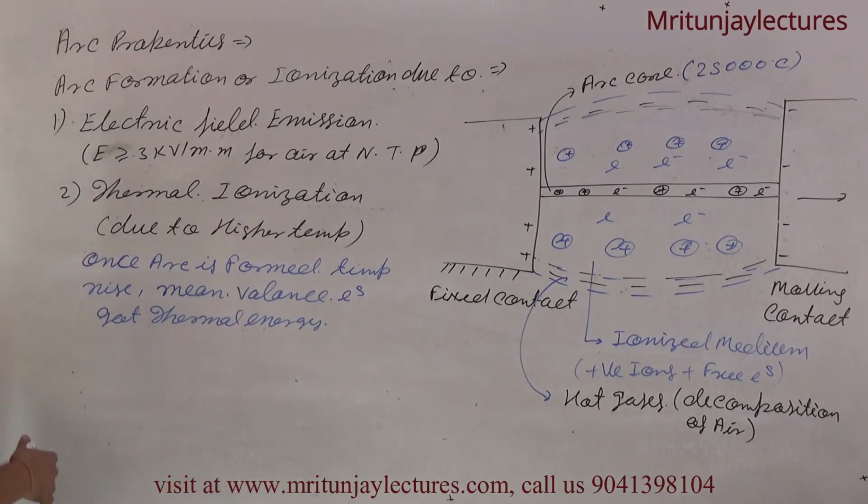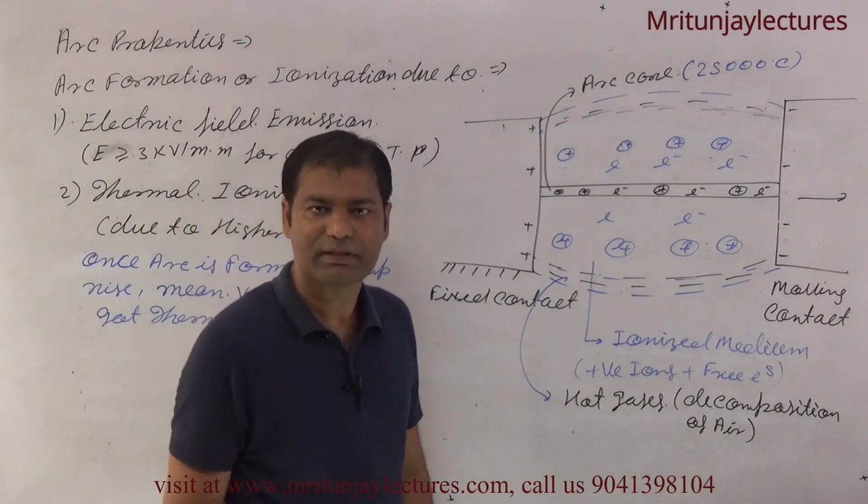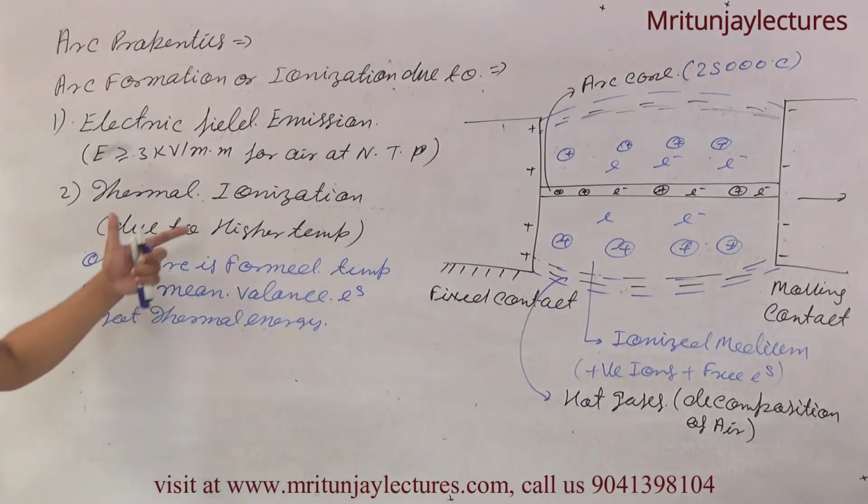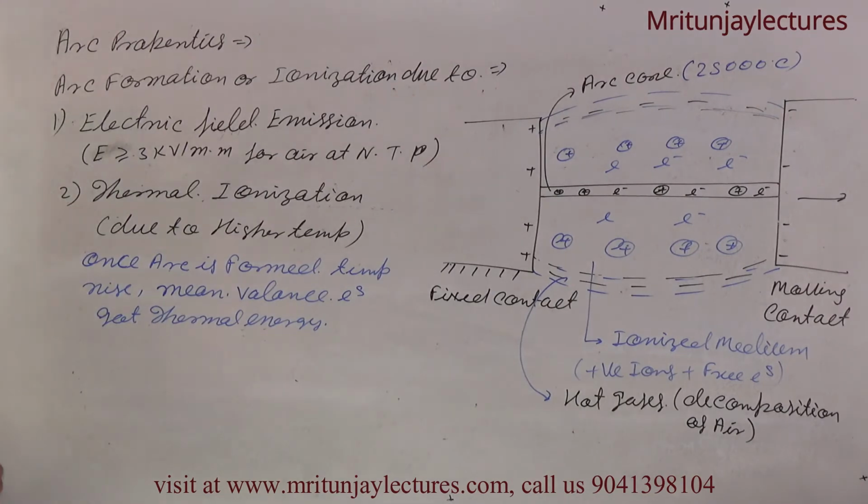Got thermal energy, then that is ionized. Okay, that is ionized. So that is called thermal ionization. Now next one,